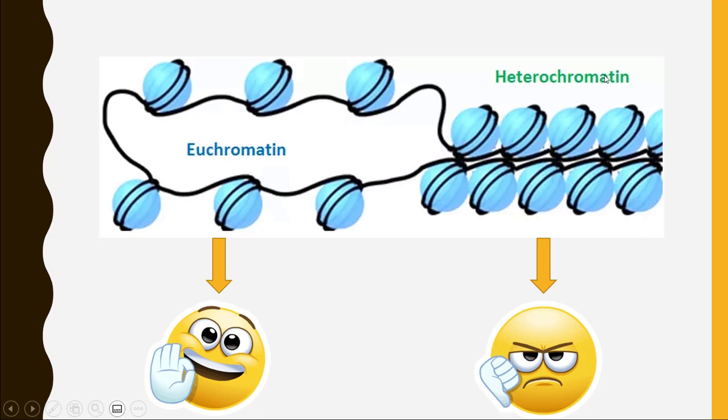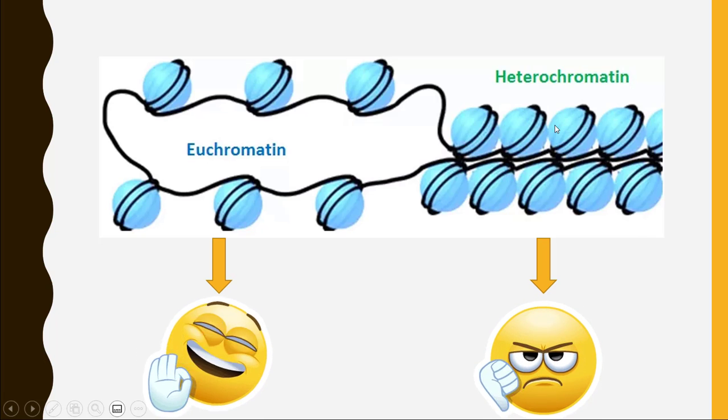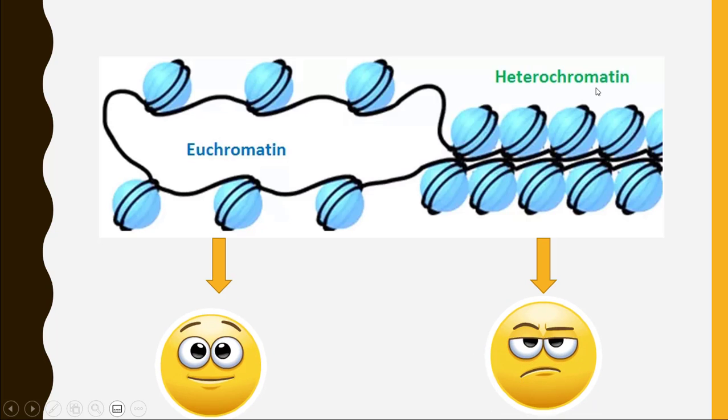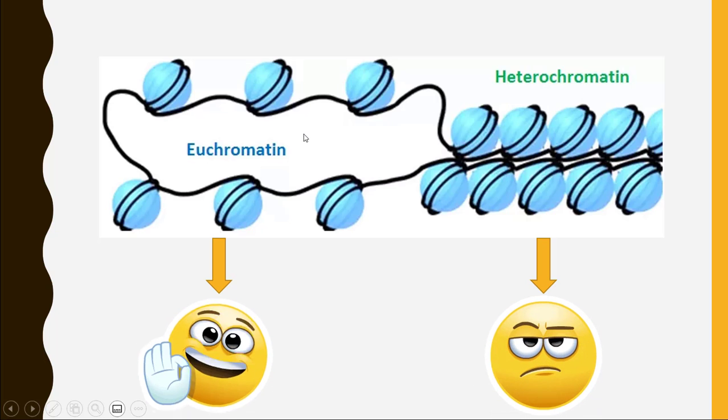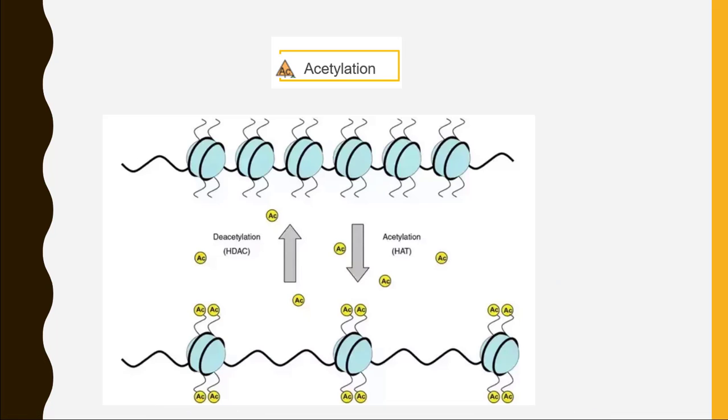So, if a gene needs to get transcribed and it is present in the heterochromatin state, it needs to shift itself into the euchromatin state in order to be transcribed. Acetylation is the main modification that turns the heterochromatin state into the euchromatin state. As we know, DNA has a negative charge and histone proteins have a positive charge, and that's how they are coiled upon itself. So acetylation basically neutralizes the positive charge present on these histone tails.